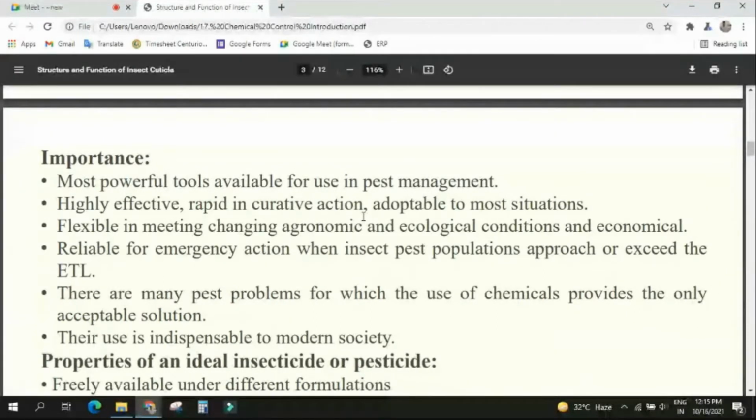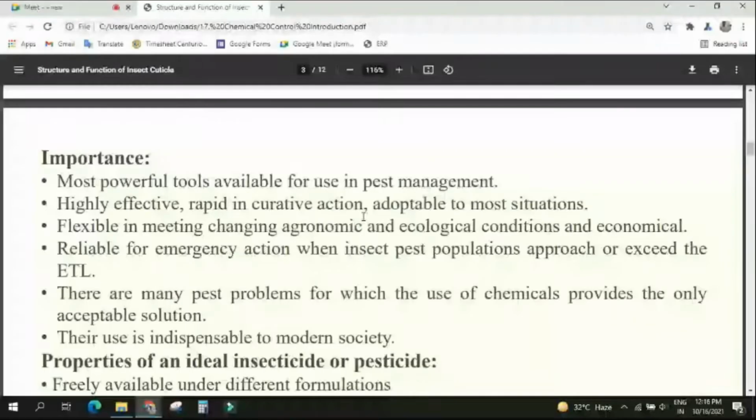But in chemical control, even at the EIL level you can apply the chemical, and somewhat it will reduce the pest population. Leave the disadvantages; we'll discuss those at the end. Understood? Yes, sir.